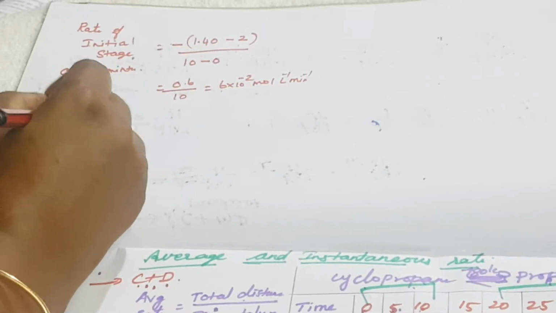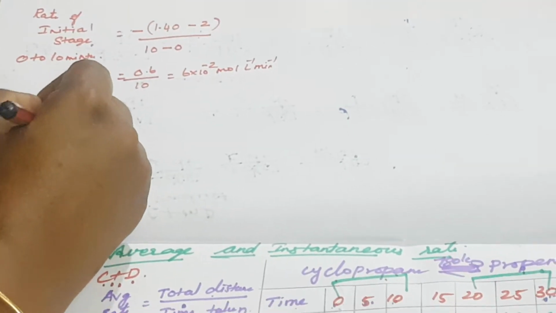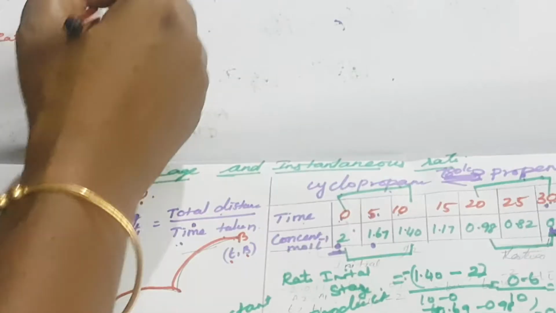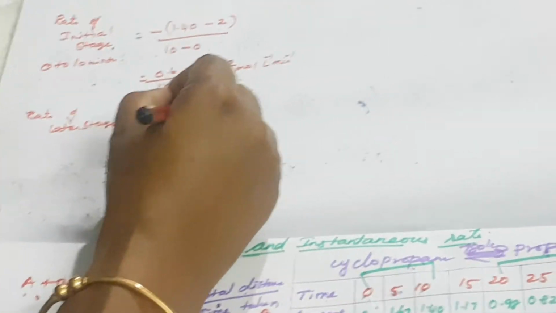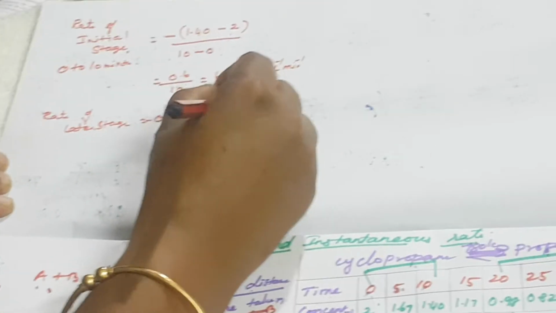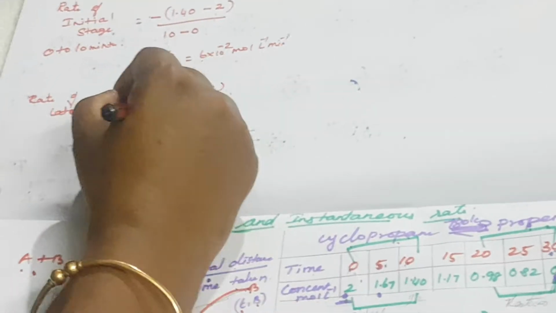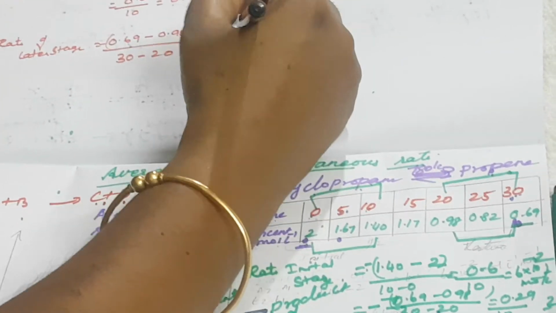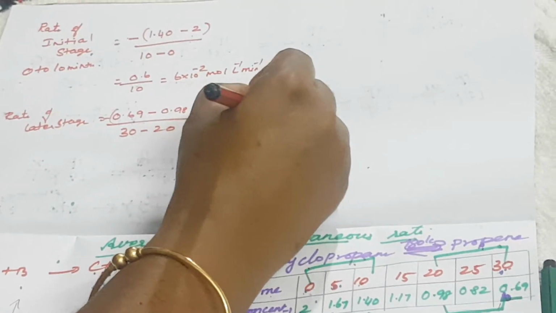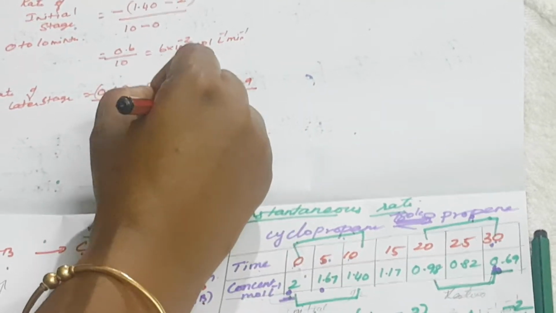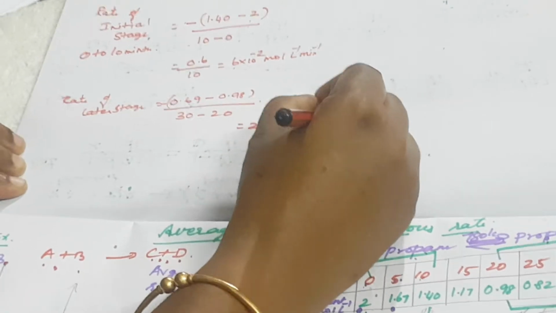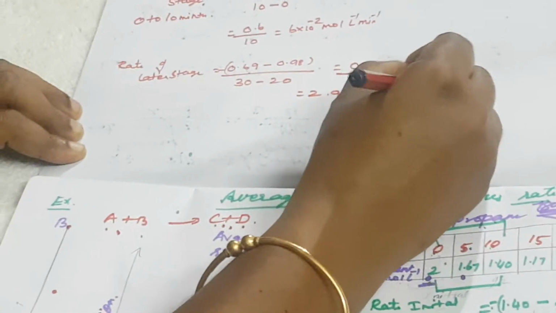Rate of later stage: I can calculate using the last two values, 20 to 30 minutes. The value is 0.69 minus 0.98, divided by the time taken, 30 minus 20. So the value is 0.29 divided by 10, equal to 2.9 into 10 power minus 2 mole liter inverse minutes inverse.